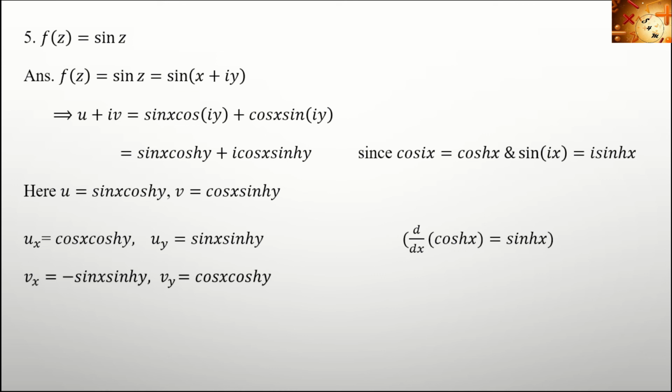Similarly, vx equal to minus sin x sin hy, vy equal to cos x cos hy. Next, check whether it satisfies the Cauchy-Riemann equations. Here ux equal to vy and uy equal to minus vx. Therefore, it satisfies the Cauchy-Riemann equations and sin z is analytic everywhere.